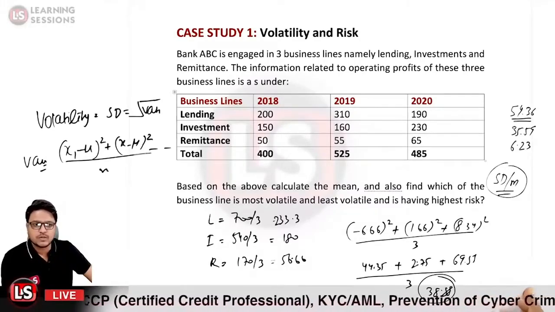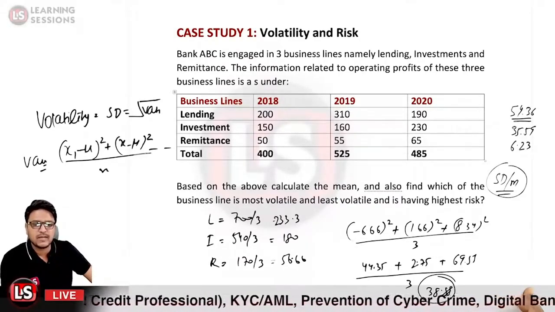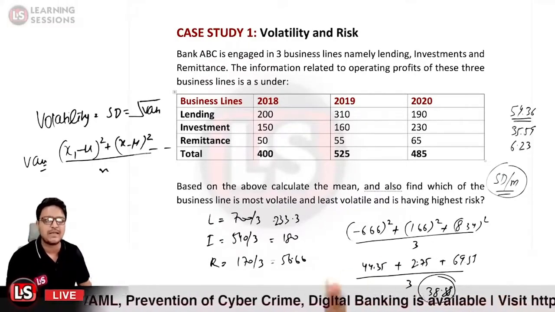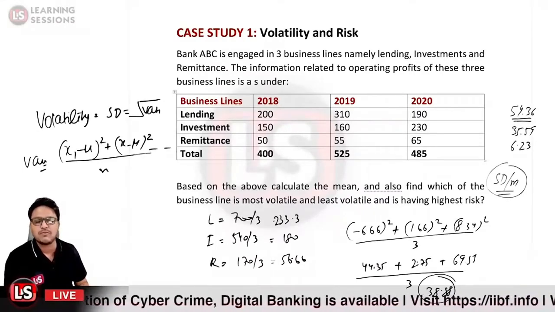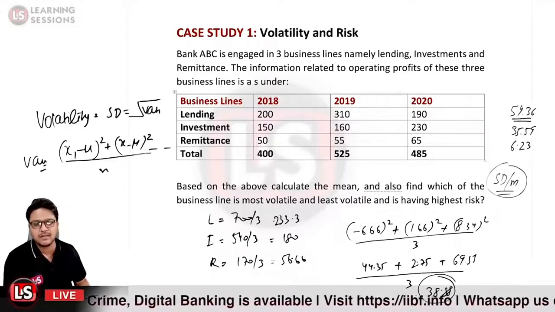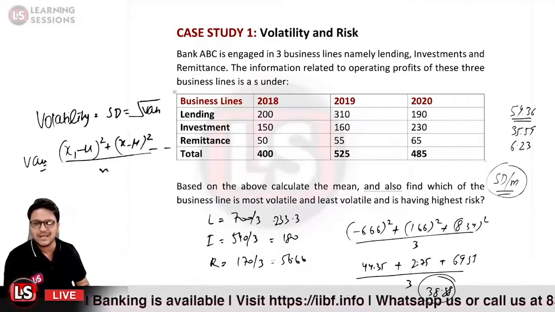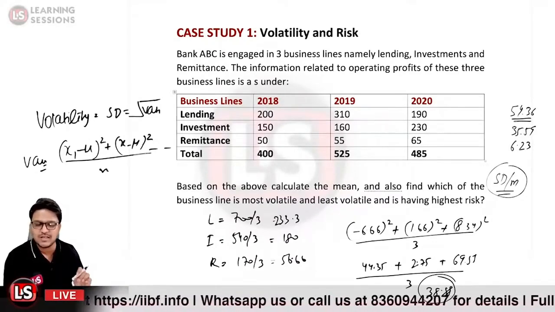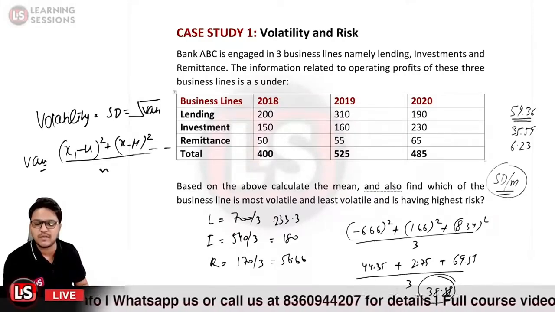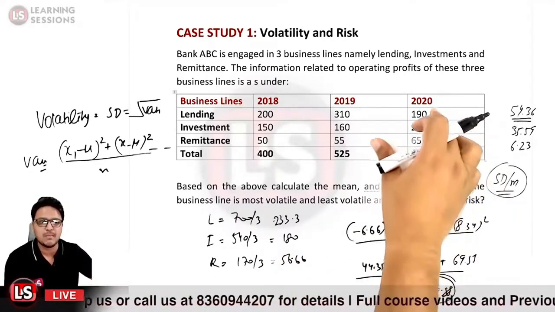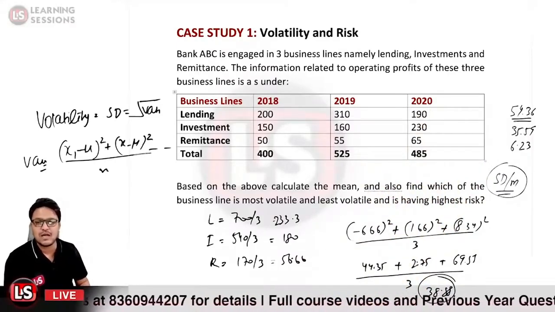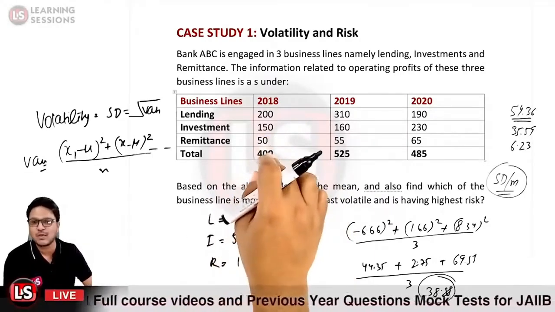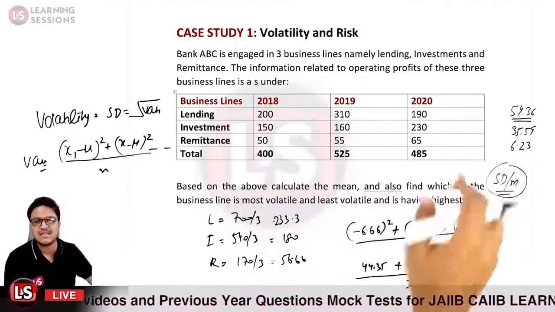Now you can let me know which of the following has the highest volatility, and which has the lowest volatility, because it is quite clear now. In the case of lending, the standard deviation is much higher than the other two. So we can say that in the case of lending, the dispersion is much higher as compared to investment and remittance. This is the most volatile. And the standard deviation of the third one, remittance, is the lowest, so it is the least volatile.